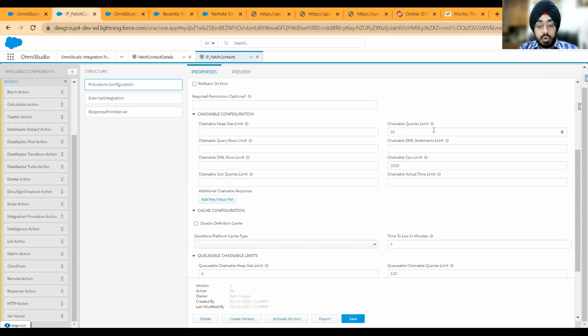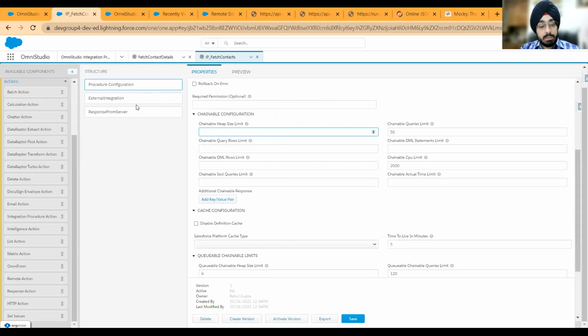If you have long running IPs, long running transactions, you can configure your CPU limit, DML rows limit. Of course, by staying within the governor limits, you can do that here. If I come here, you will see that the total heap size for governor limits, the synchronous limit, is 6 MB. So you can't go beyond that, but in case you want to reduce it or configure something of your own, you can of course do it here.